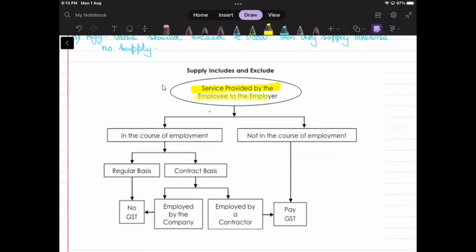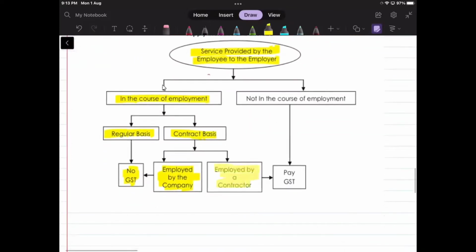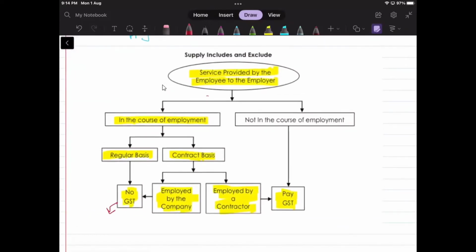Services provided by employee to employer: if it is in the course of employment and on a regular basis, no GST. If it is in the course of employment, on a contract basis also, if employed by the company, that means it is under the terms and conditions of the employment, so no GST will be attracted. But if employed by a contractor, I mean to say any third party, then it will attract GST. And this one, no GST, you can also say it is out of purview of GST.